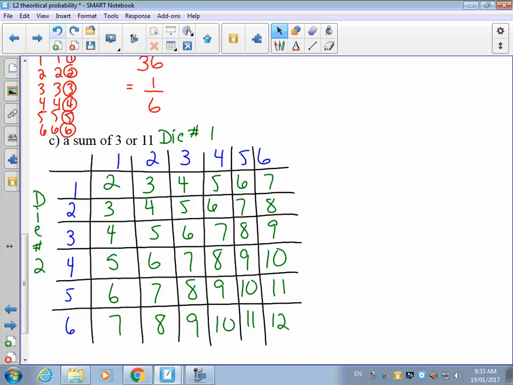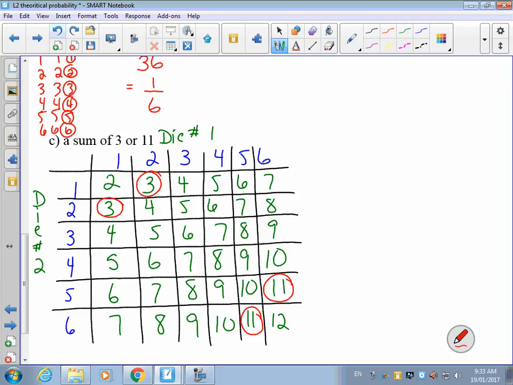So I'm looking for a sum of 3 or 11. So I would get 3 here, 3 here, 11 here, and 11 here. Those combinations, if I roll a 2 and a 1, a 1 and a 2, or a 6 and a 5, and a 5 and a 6.